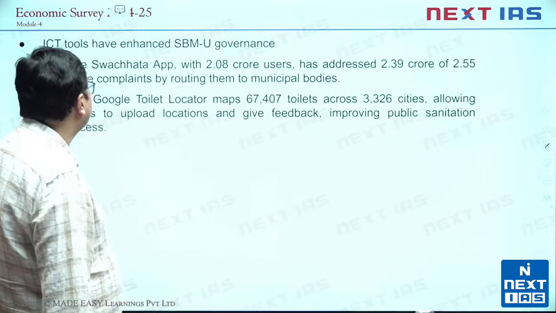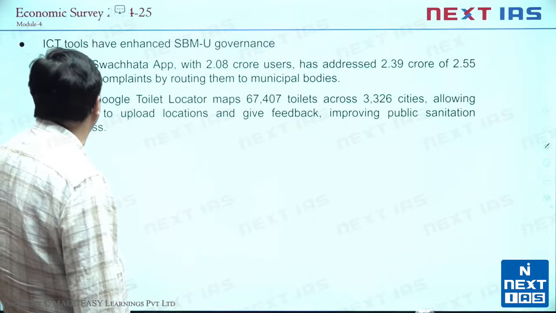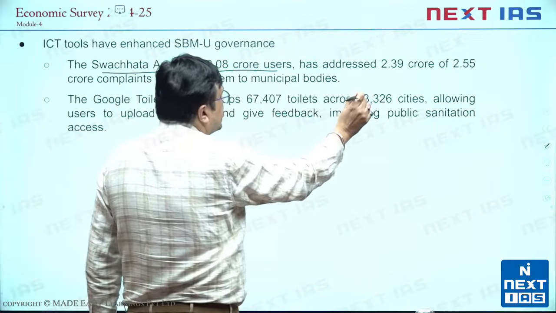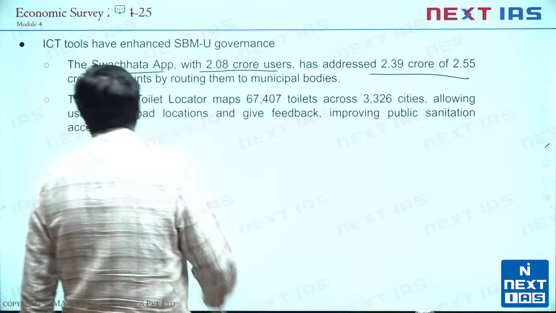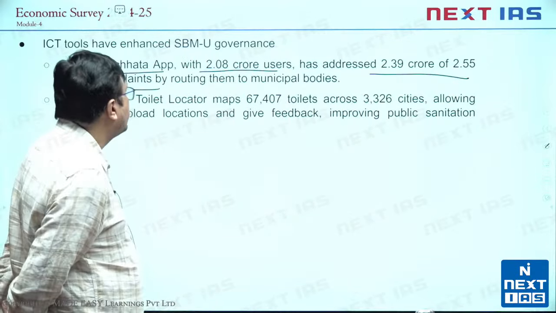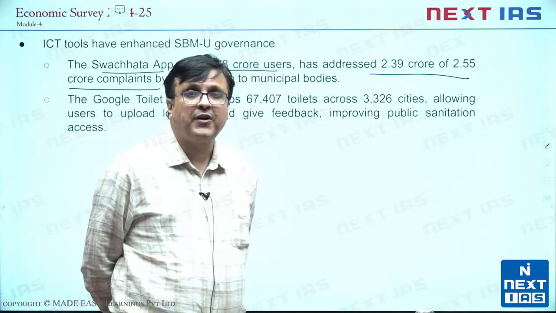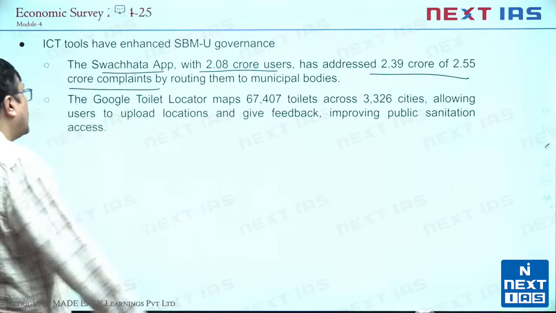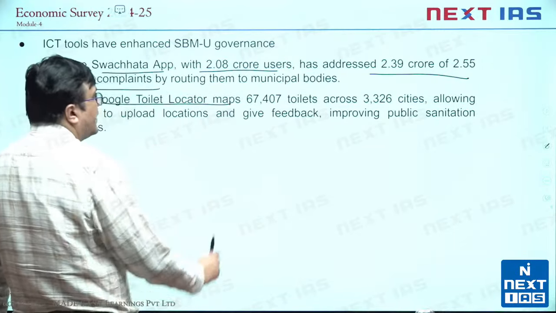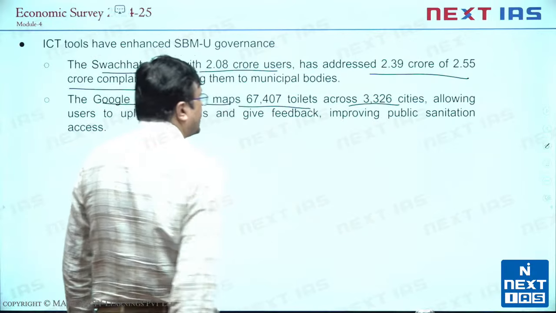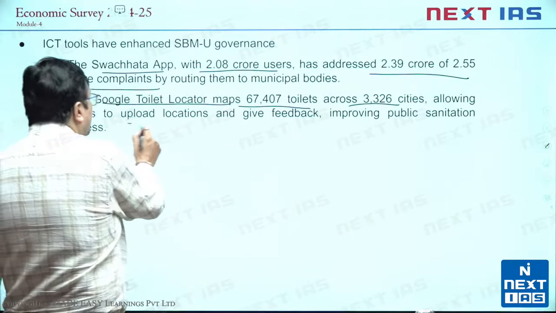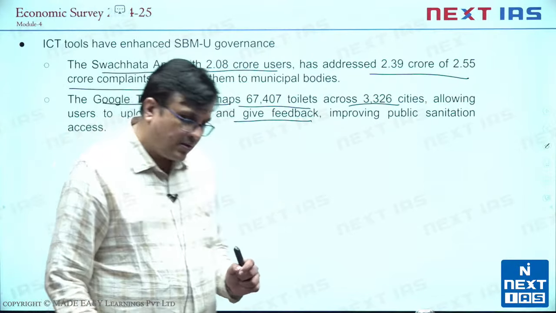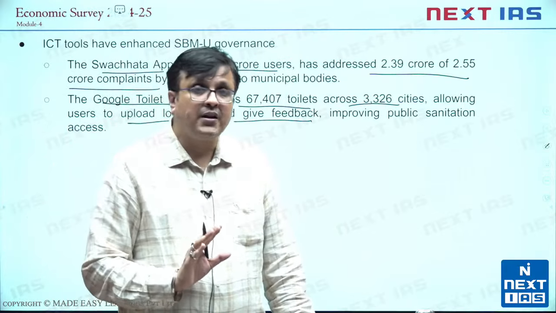Then of course ICT tools have enhanced SBMU governance. The Swachhata app, with more than 2 crore users, has addressed 2.39 crore of 2.55 crore complaints by routing them to municipal bodies. So there's a faster redressal of complaints that we are now looking at. Also, Google toilet locator maps are assuring that 67,000 plus toilets across 3,300 plus cities are allowing users to upload locations and give feedback to improve public sanitation access. They are in the beginning phase. Keep that in mind. It is not yet fully achieved.